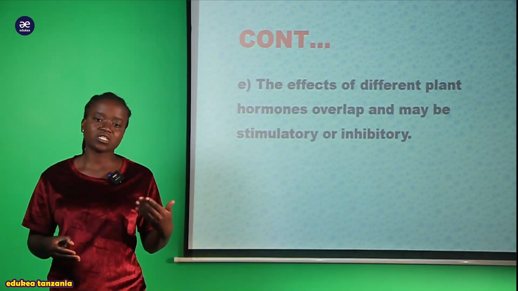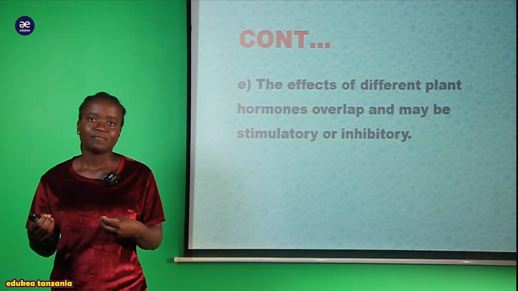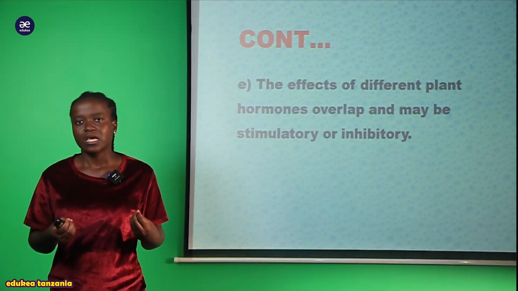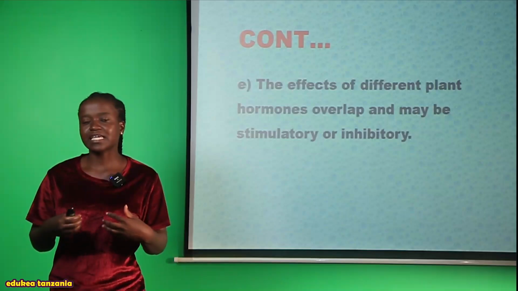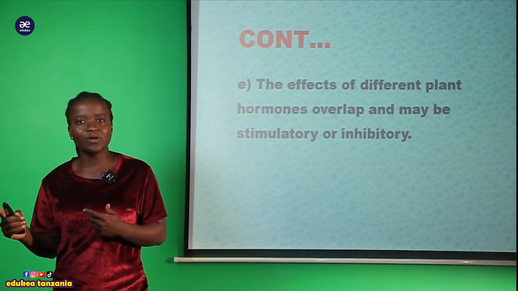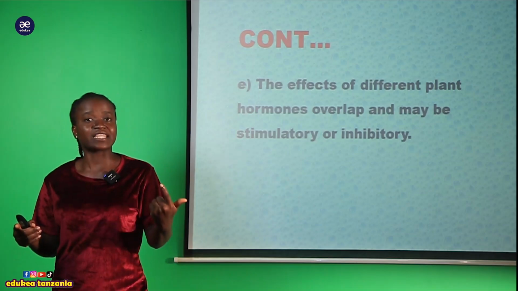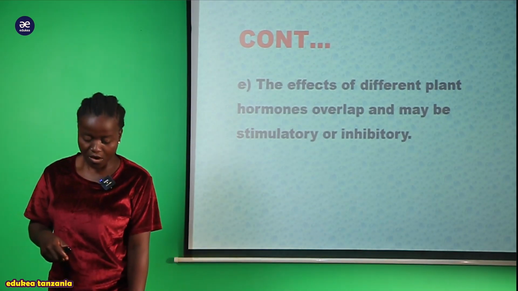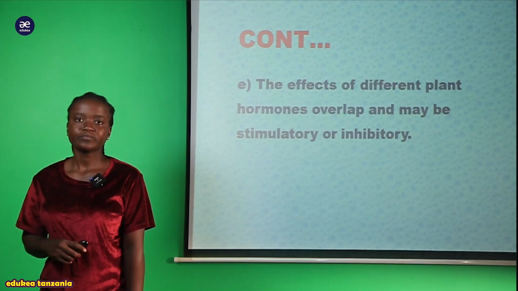But also these hormones can overlap, for example cytokinin and auxin. When they overlap, it is inhibitory, meaning that one hormone inhibits the function of another hormone. So that is the characteristic of this plant hormone.